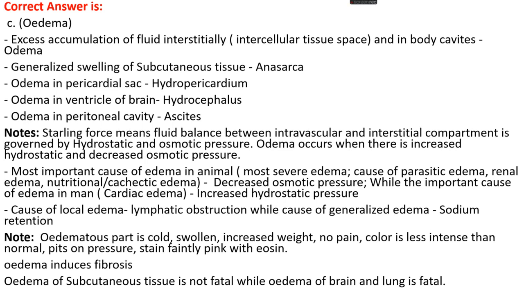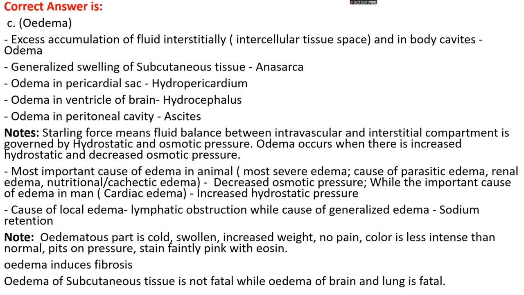Okay. Generalized swelling of all subcutaneous tissue is known as anasarca, and edema in the pericardial sac, pericardium, is known as hydropericardium, edema in the ventricle of the brain is known as hydrocephalus, and edema in the peritoneal cavity is known as ascites. Okay. Note that in the Starling force, fluid balance between intravascular and interstitial compartments is governed by hydrostatic and osmotic pressures. Edema occurs when there is an increase in hydrostatic pressure and a decrease in osmotic pressure within blood vessels.